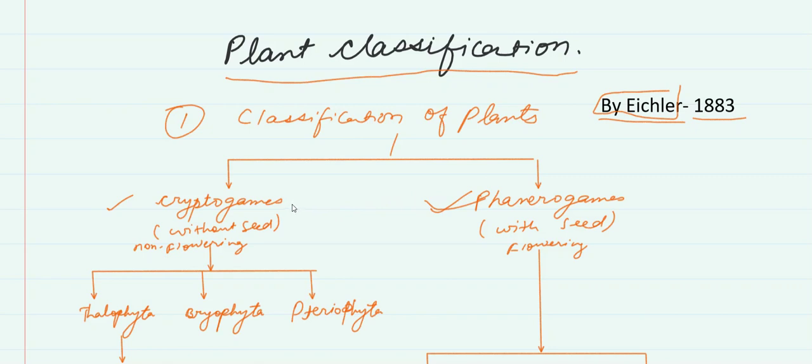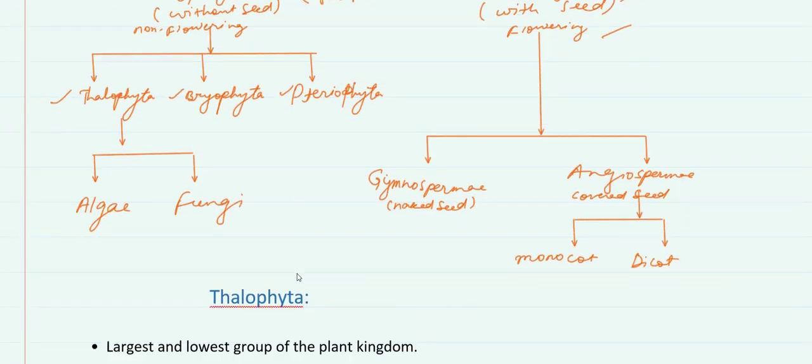Cryptogams are the category of plants which have no seed and no flower, whereas phanerogams are that part of the plant kingdom which have seeds and flowers. Cryptogams are further categorized into Thallophyta, Bryophyta, and Pteridophyta. Thallophyta is further categorized into algae and fungi.